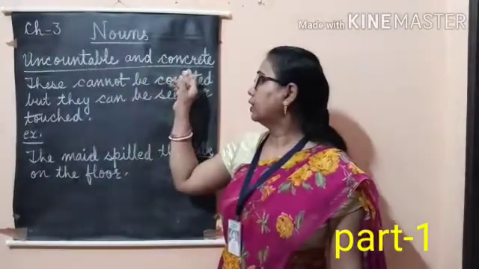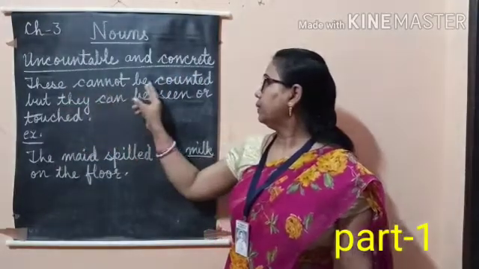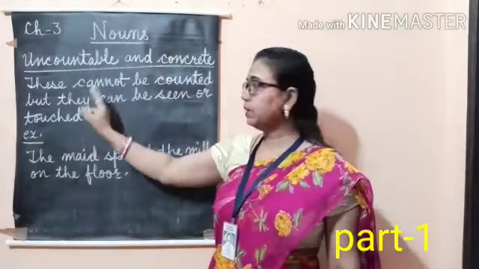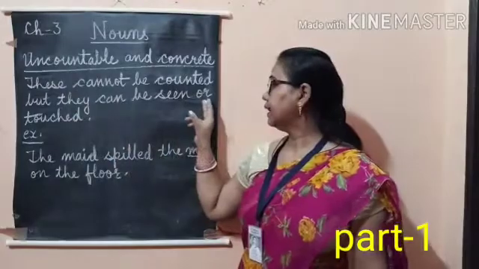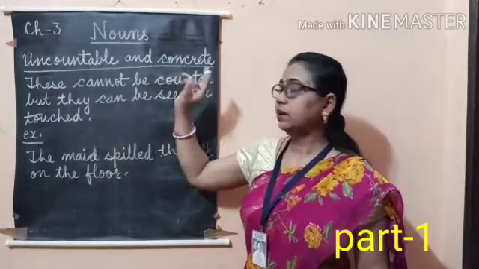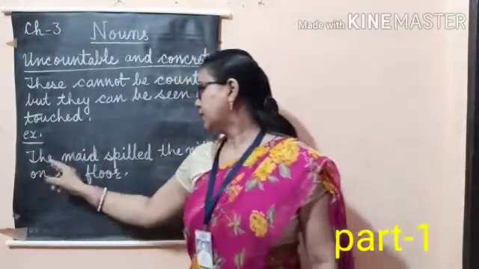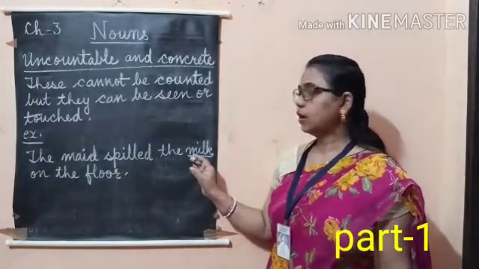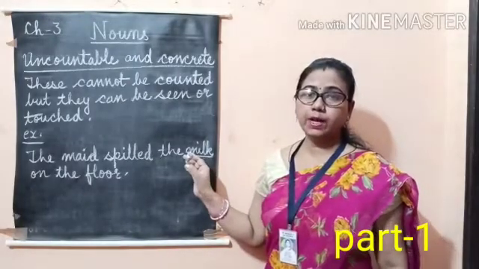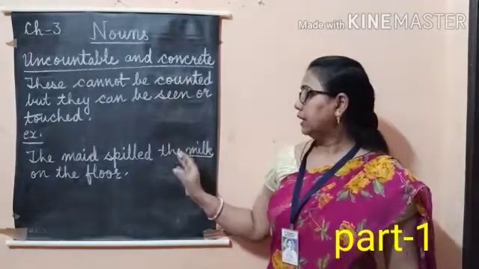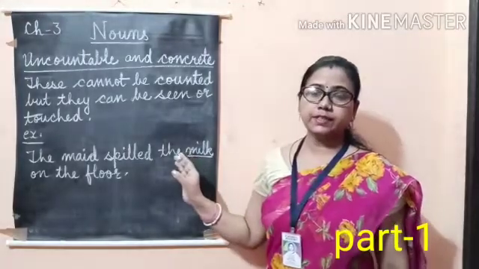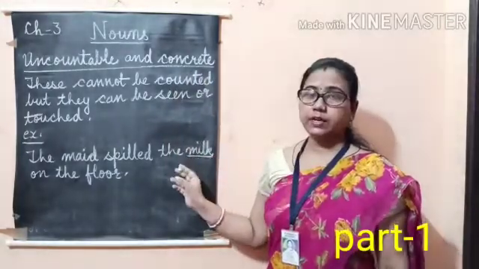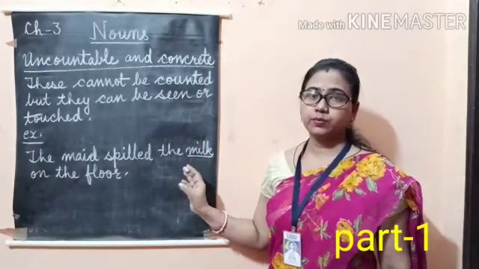Uncountable and concrete noun. These cannot be counted, so they are uncountable, but they can be seen or touched, so they are concrete. For example, a maid spilled the milk on the floor. Here milk is uncountable because we cannot count the milk, and it can be seen or touched. We can see it and touch it. So it is an uncountable concrete noun.